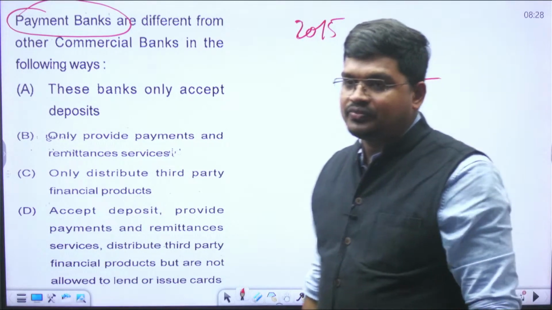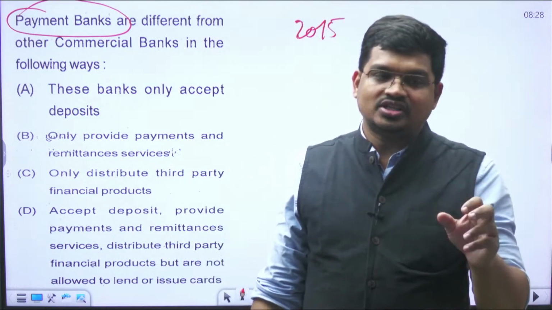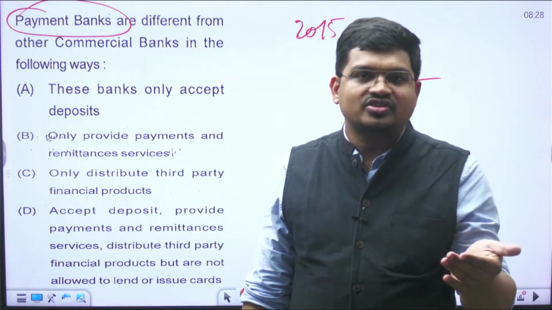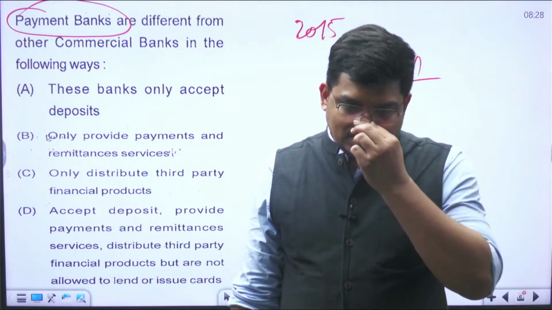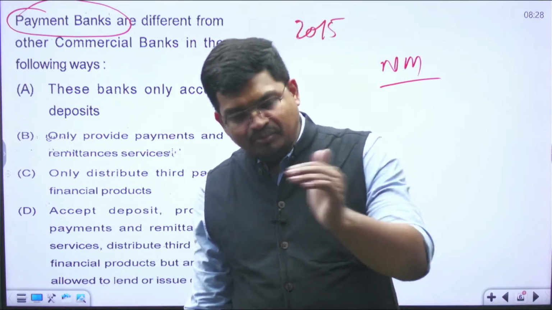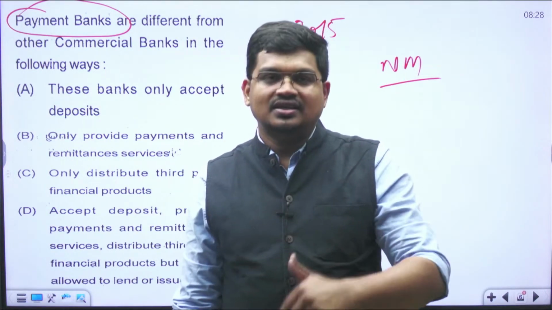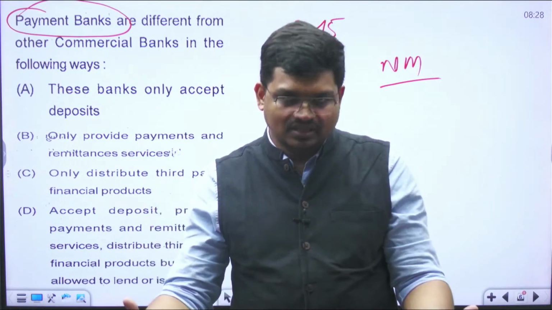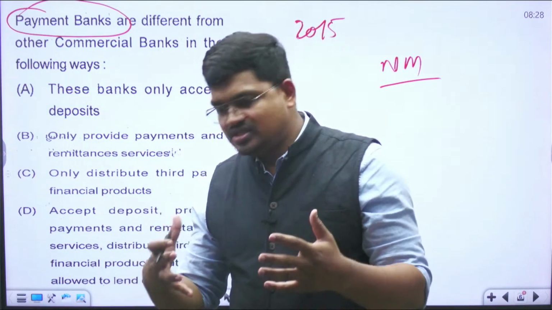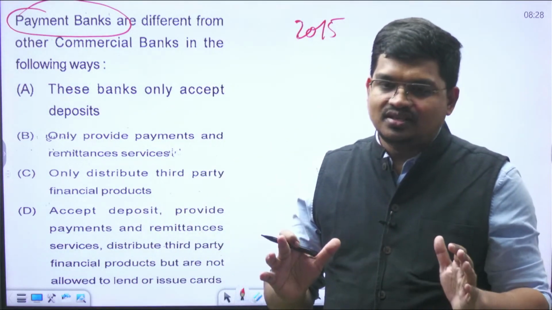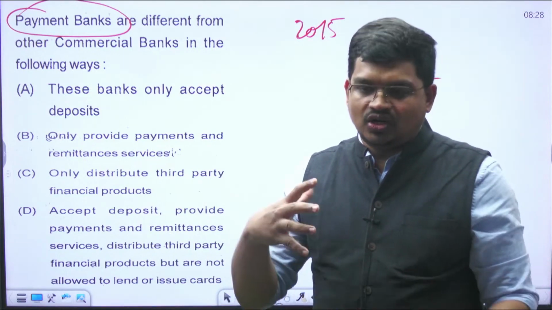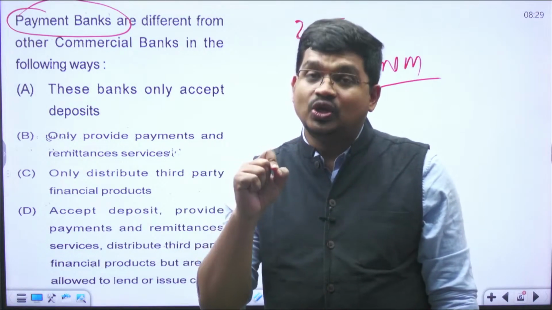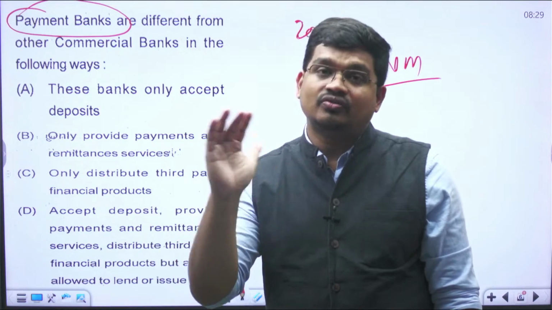The Nachiket More Committee was formed with respect to financial inclusion, to increase the banking infrastructure in our country. What the Nachiket More committee recommended was that since we do not have adequate infrastructure, specifically banking infrastructure, it is not sufficient in our country. That is the reason many people are not getting access to banks. And that is the reason there is a low percentage of financial inclusion.